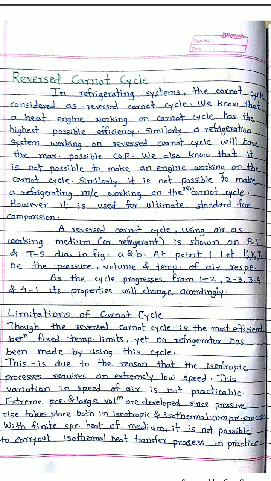As in a heat engine the Carnot cycle is considered a performance parameter, similarly the reverse Carnot cycle is considered a performance parameter for a refrigerator.